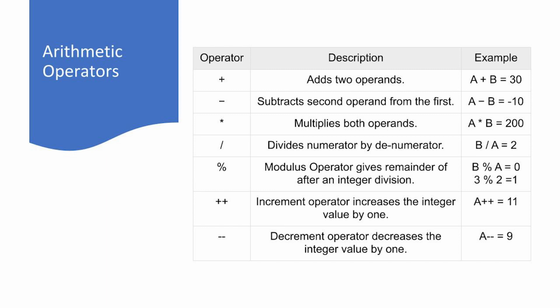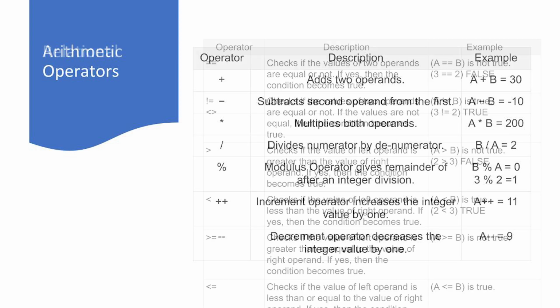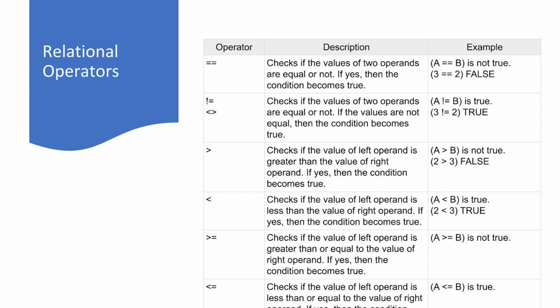But the only twist here is the modulo symbol. While dividing two numbers, if you want to store the remainder, then the modulo symbol comes into the picture. Like in the example beside, result of 3 modulo 2 will be 1. I hope that clarifies arithmetic operators. A relational operator defines relation between two entities, and the result will always be true or false. We have a set of examples here.